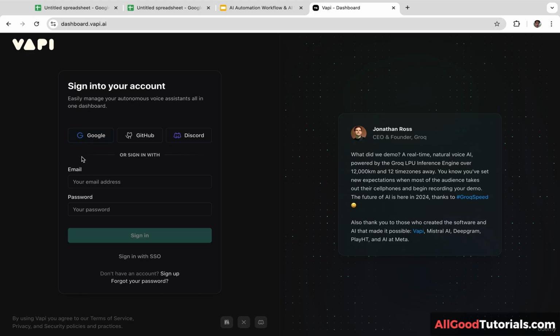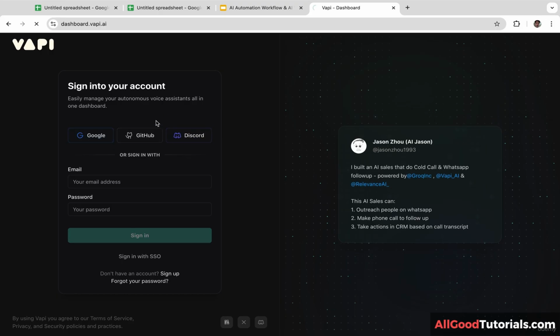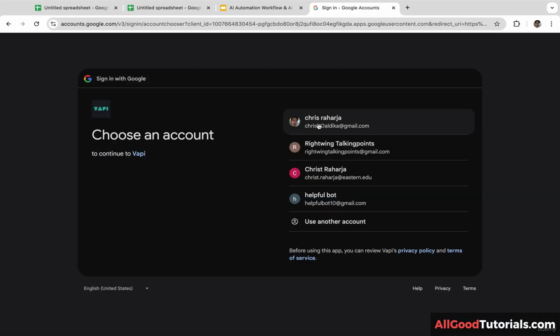And you will need to sign up. You can sign up using your Gmail account. You can sign up using your GitHub account. You can also sign up using your Discord account. In this case, I'm going to sign up using my Gmail account.